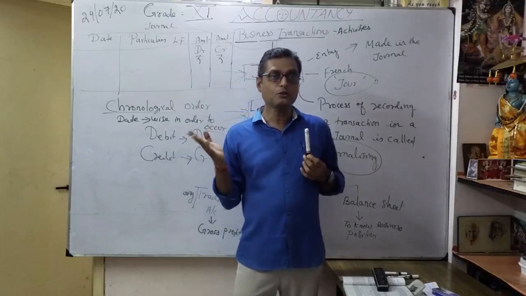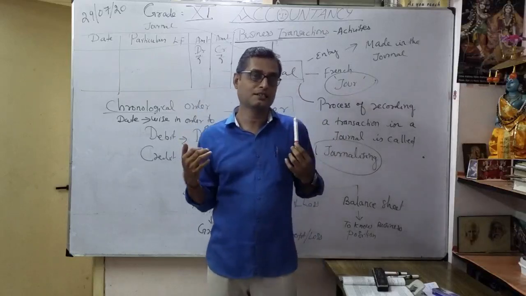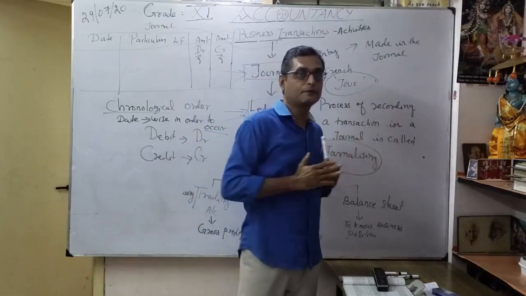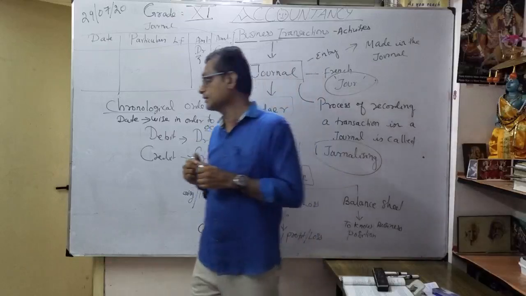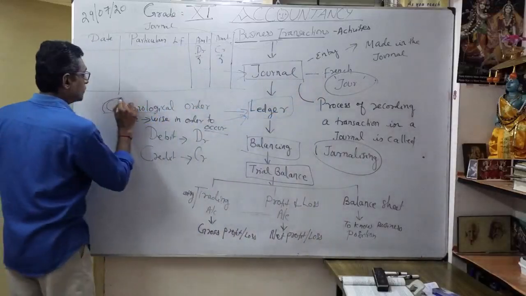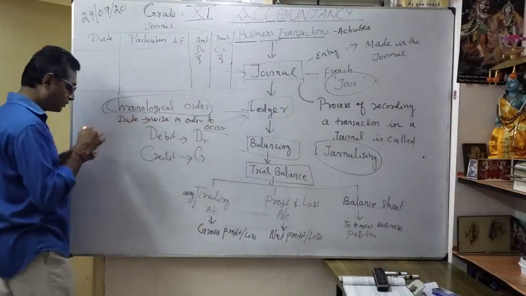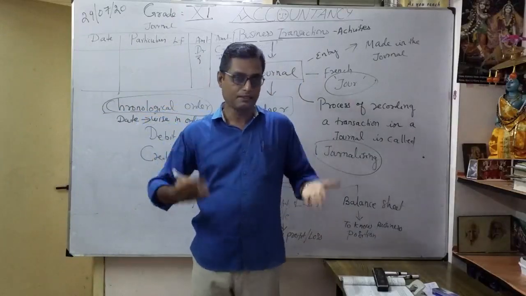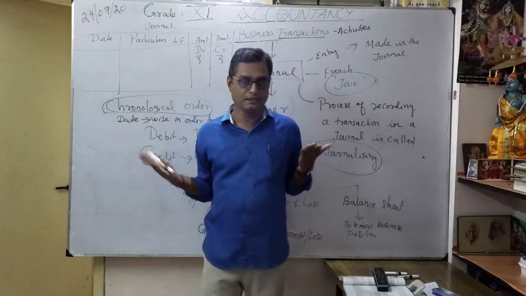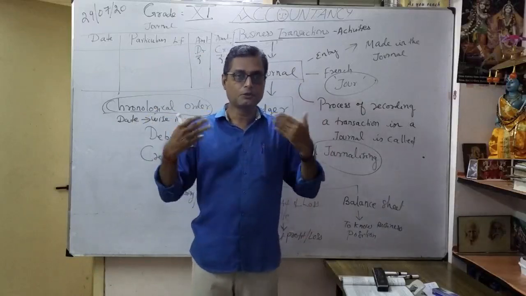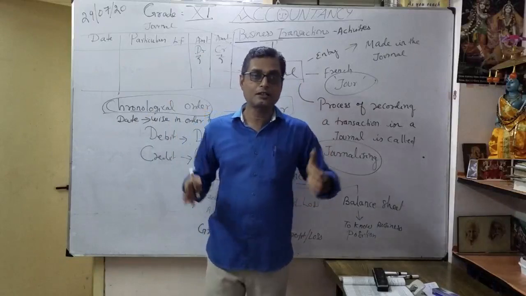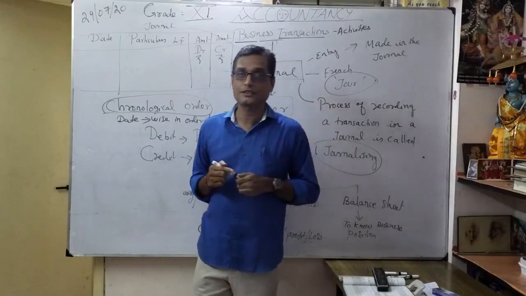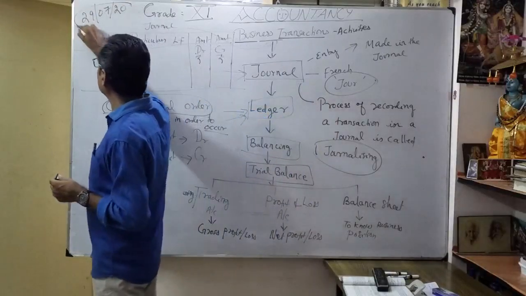We can't record today's transaction as the day before yesterday. That's why chronological order is very, very important. Day-to-day transactions should always be written whenever they occur. In accountancy, the date is the base and is very, very important.